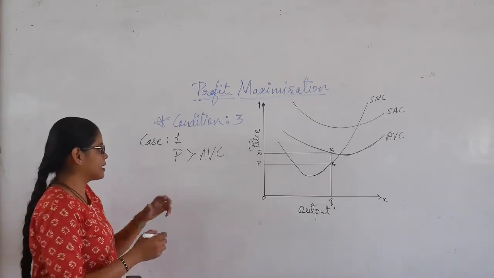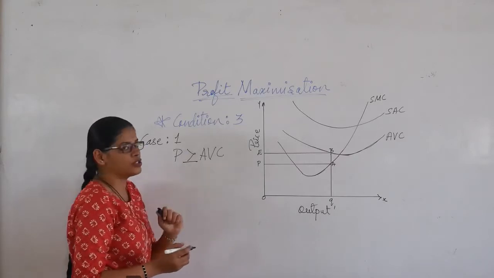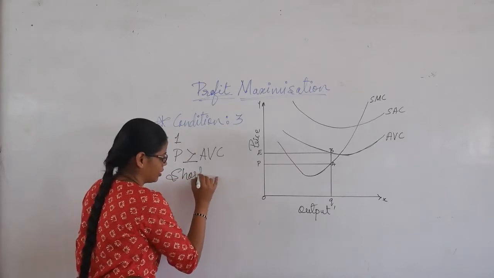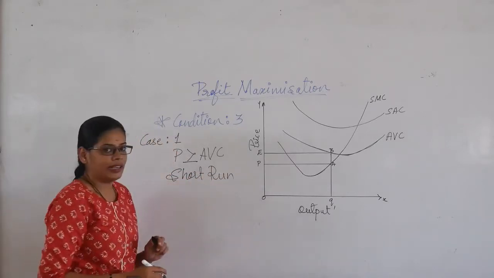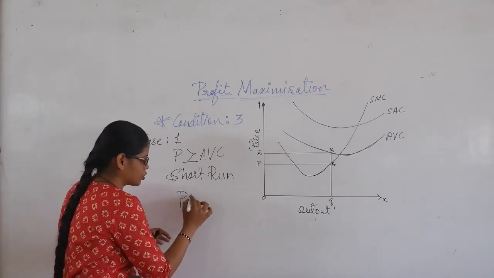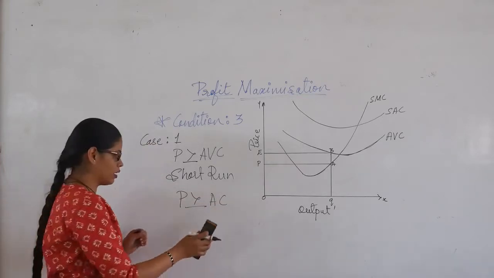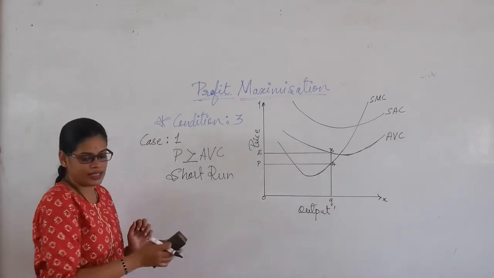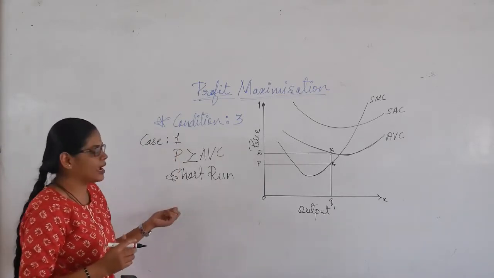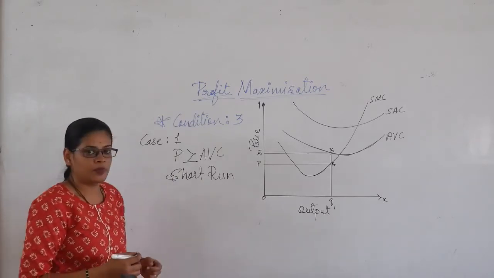One is the case wherein the price should be greater than or equal to average variable cost. This condition is in the short run, okay? And in the third condition we have a second case wherein price should be greater than or equal to average cost. This is in the long run. So this case we will understand later. First we will just understand what this price should be greater than average variable cost in the short run, okay?